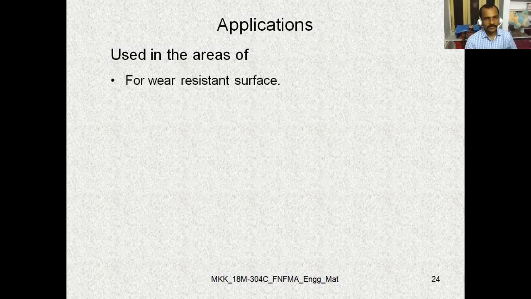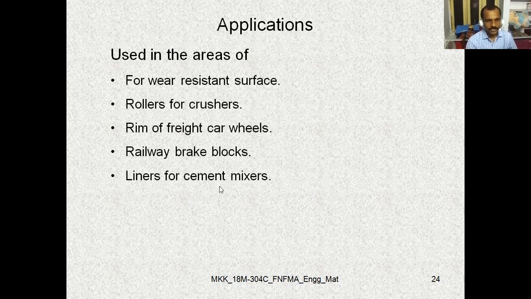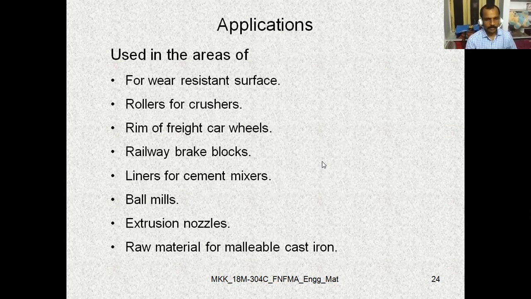Coming to the applications where it is suitable. It is used in areas where we require wear resistant surfaces. For wear resistant surfaces, this particular white cast iron is suitable. White cast iron is also suitable for rollers, for crushers, and for the rim of freight car wheels, railway brake blocks, liners for cement mixtures, ball mills, extrusion nozzles, and as raw material for malleable cast iron.